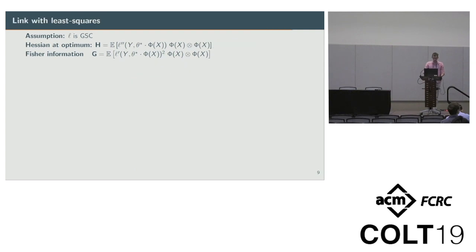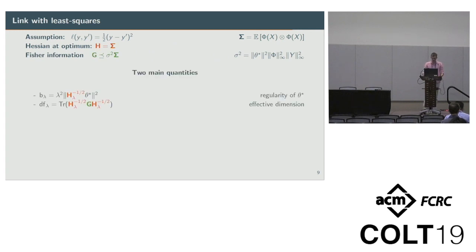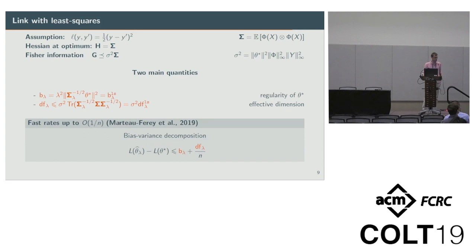So just to manipulate a bit and to see how this is really a generalization: if we take the square loss, then the Hessian is just the covariance operator, and the Fisher information is bounded by sigma squared times the covariance operator, where sigma squared is the one we defined before. There's really an analogy between the two main quantities. The bias just stays the same, and the effective dimension is bounded by sigma squared times the original effective dimension that we had for least squares, and so we get exactly the same rate.